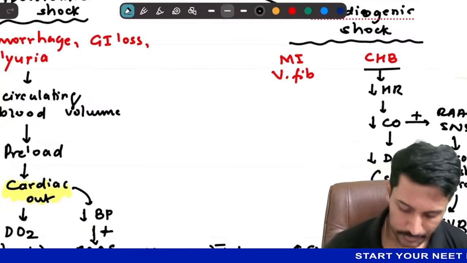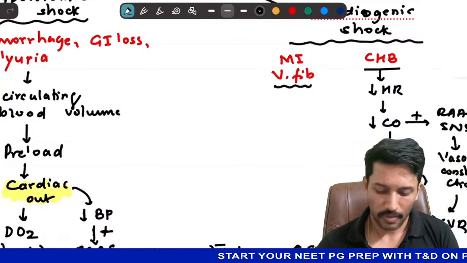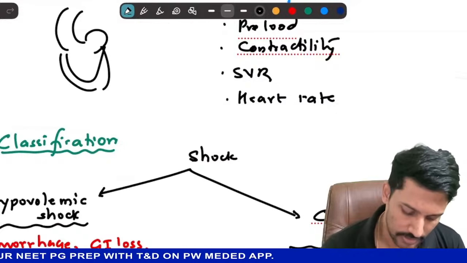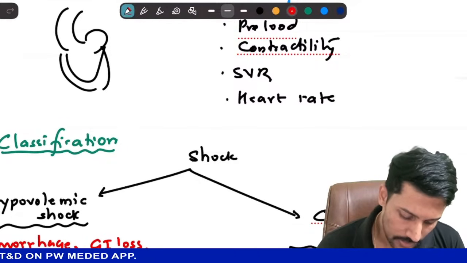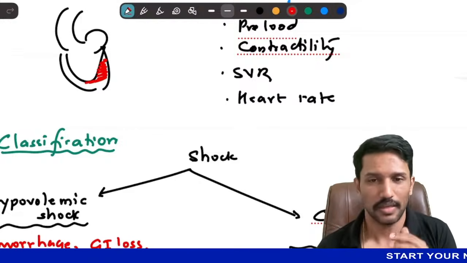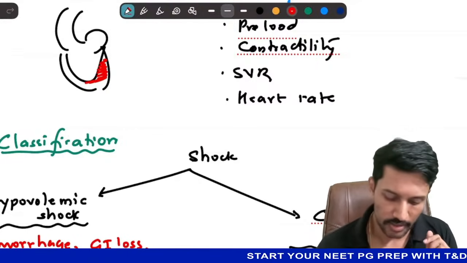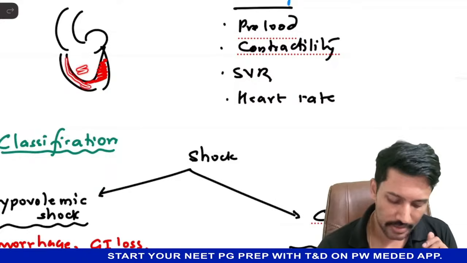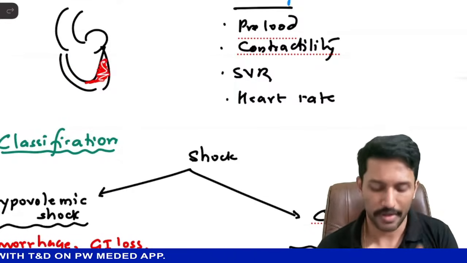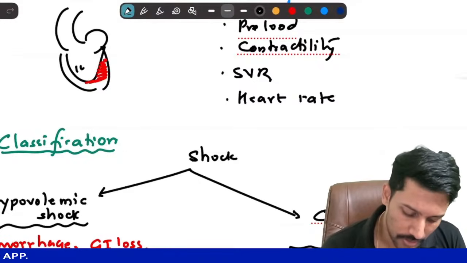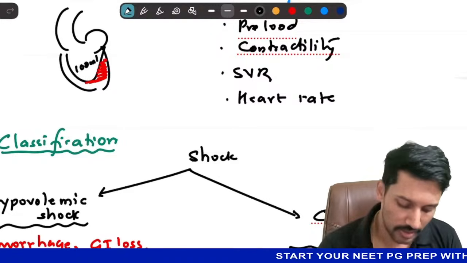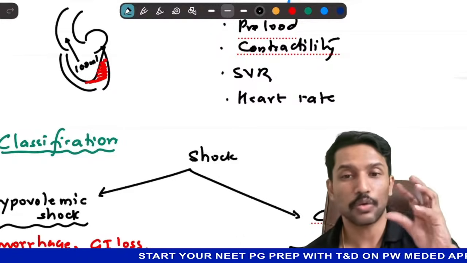Okay. Second, let us say I have MI. If I develop myocardial infarction, and this is the heart that we are looking at, the left side of the heart, and this lateral wall got MI. Now this myocardium is dead. Can it contract and eject the blood? No. Only the anterior wall and the interventricular septum are going to be contracting. The lateral wall won't contract. So even when I have sufficient preload in the heart, the force of contraction generated is less, so I will be able to eject only a smaller quantity of blood.